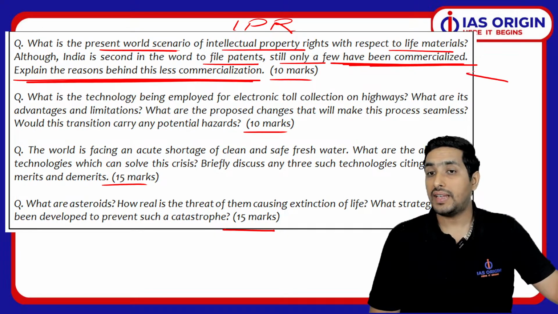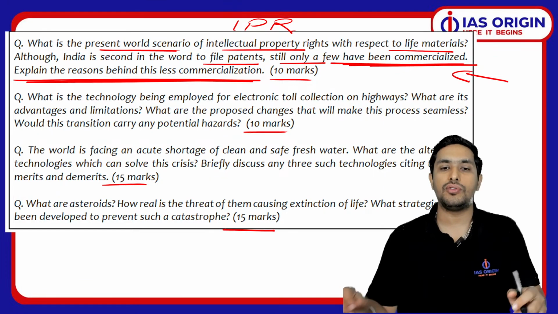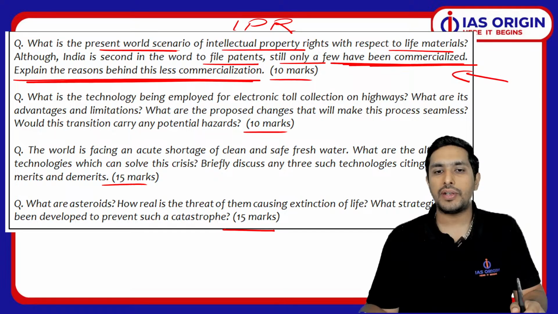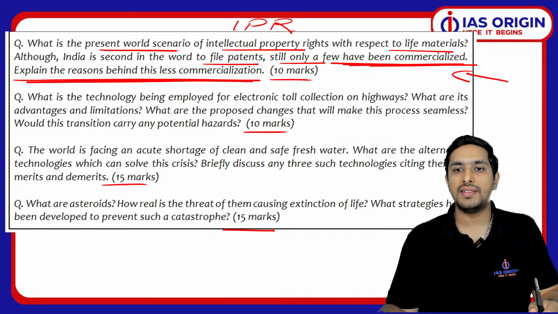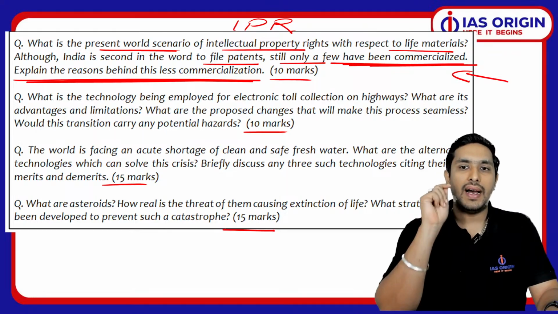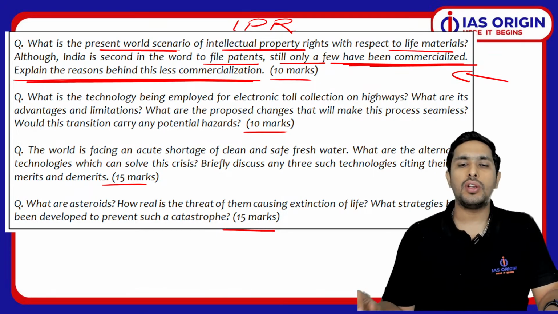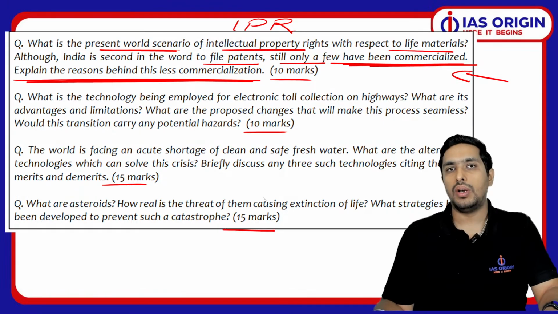So this is actually a very interesting thing, that so many patents are being filed by India, but not many are being commercialized. So again, this is kind of a question which you are supposed to answer in a certain manner, and only if you have a basic idea about this particular aspect, you will be able to answer that. So what is more important is that when you are studying science and technology, it is certainly very much important to get in touch with what exactly is going on.